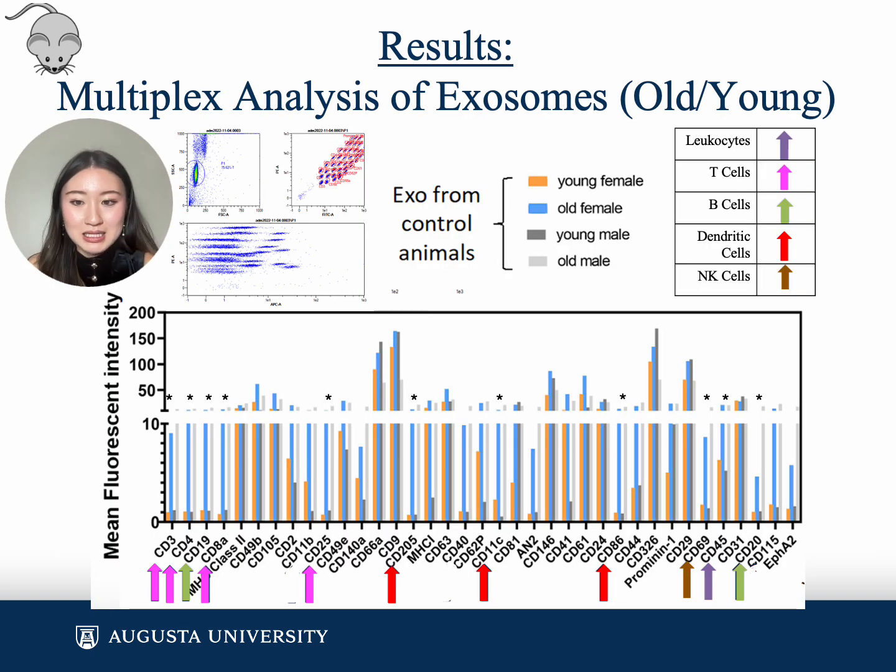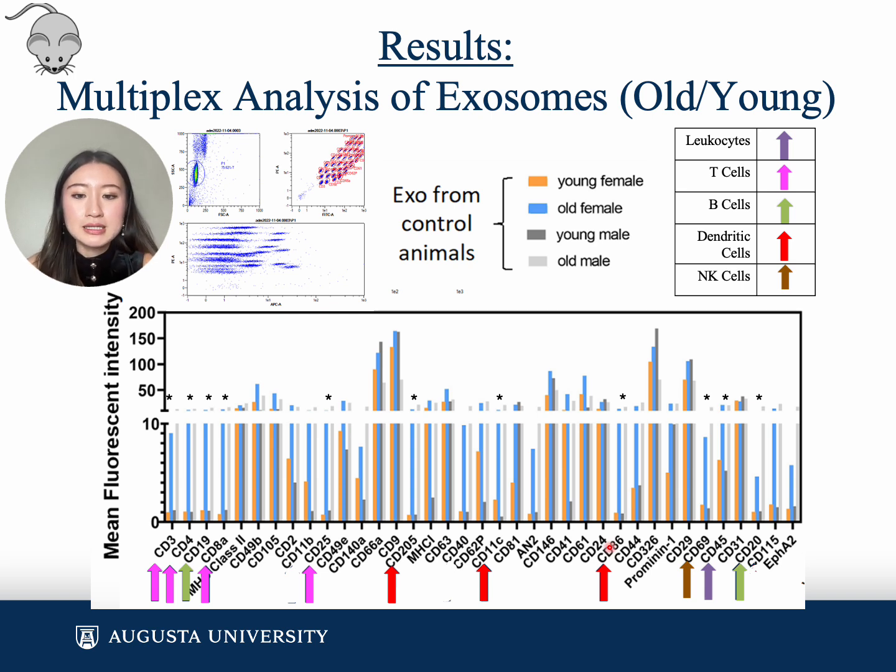The multiplex analysis revealed that the expression of cell-specific markers on the exosomes varied with both the age of the subjects and the presence of periodontal infection. In comparing the exosomes of the old versus the young control group, the data from the flow cytometry showed the concentration of exosomes.